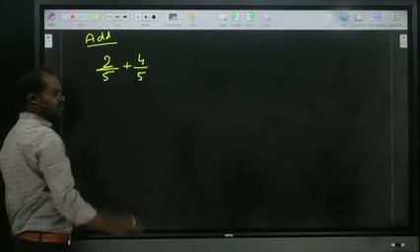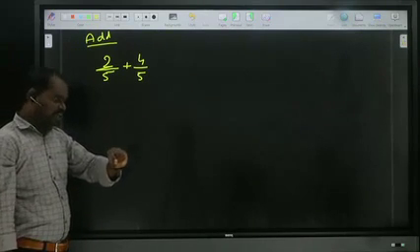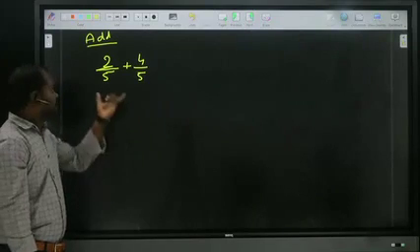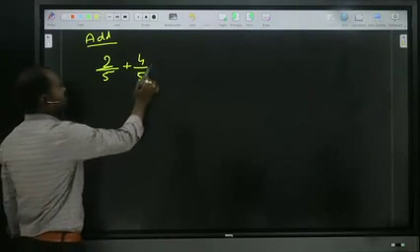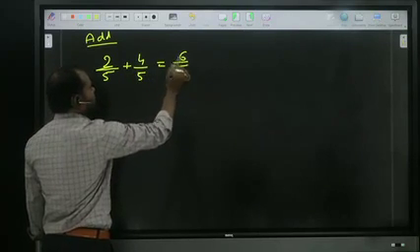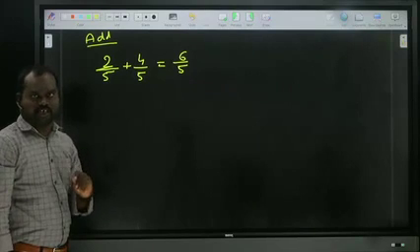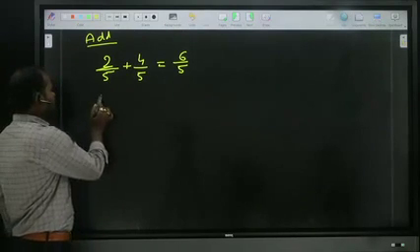The first basic thing: whenever denominators are equal, add the numerators directly. 2 by 5 plus 4 by 5. If denominators are equal, add the numerators. That means what is the answer? 2 plus 4, 6 by 5. The first case. Is it clear? When denominators are equal, add the numerators. 2 by 5 plus 4 by 5 is 6 by 5.